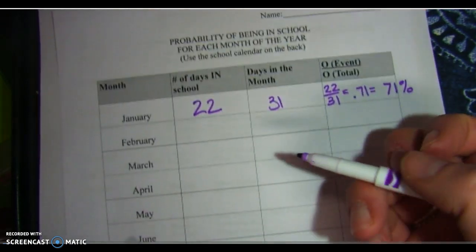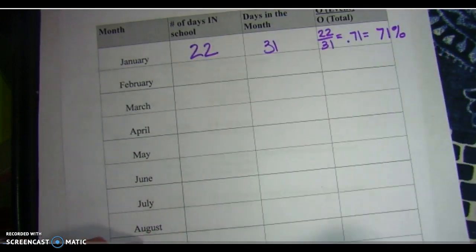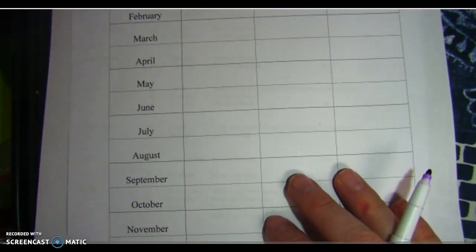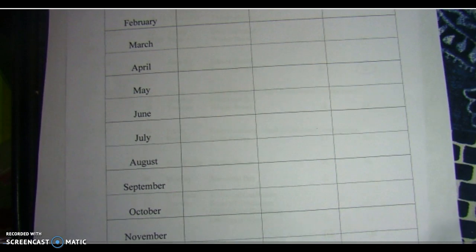So what I need you guys to do right now is go fill out the rest of this, okay, and calculate the probability for our discussion tomorrow.